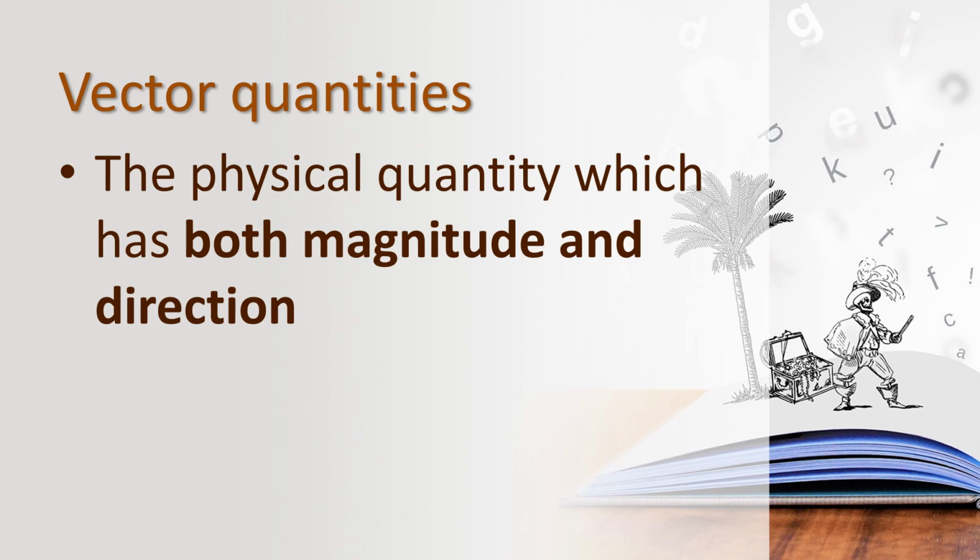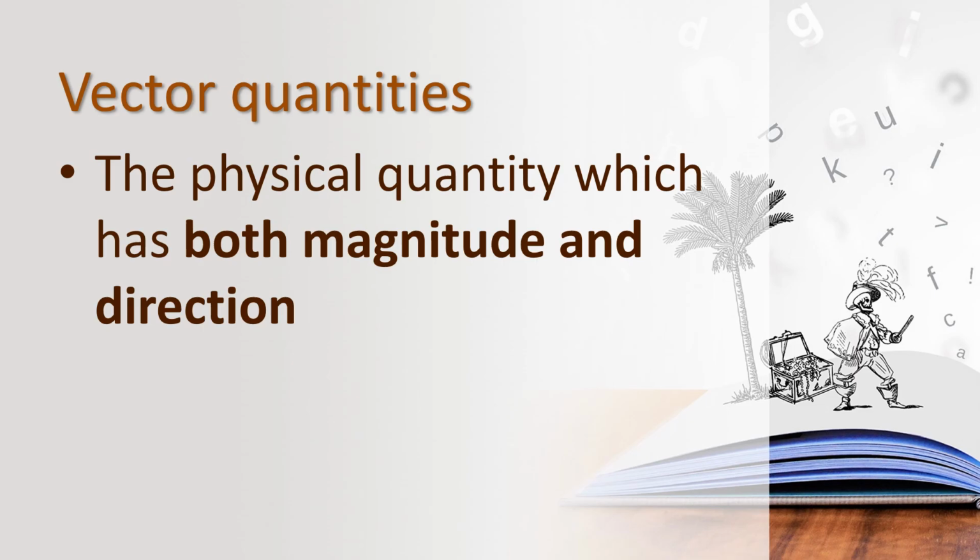If we know only the magnitude, we can't find it. Children, so we need direction. So we are calling this vector quantity. What are the examples of vector quantity? Displacement, velocity, acceleration, force. Children, these are all the vector quantities.